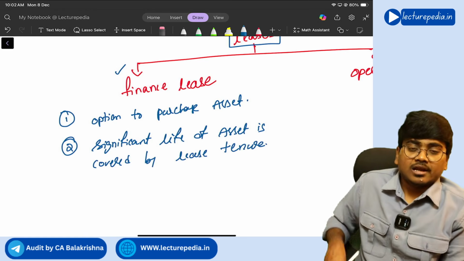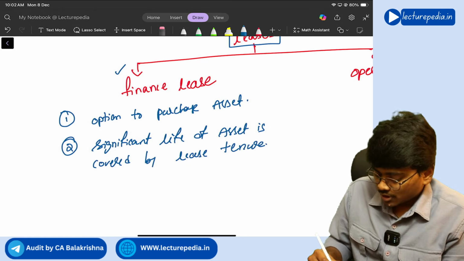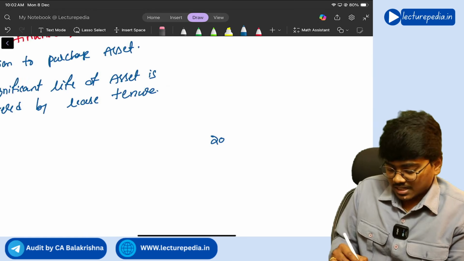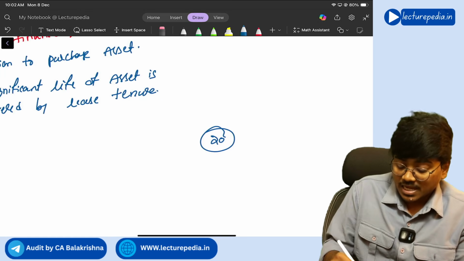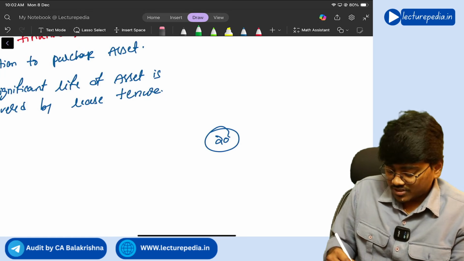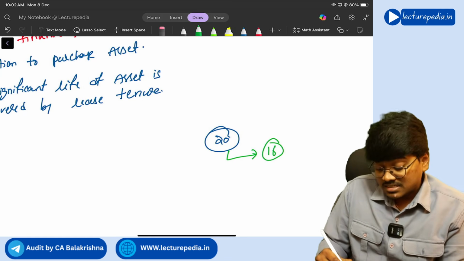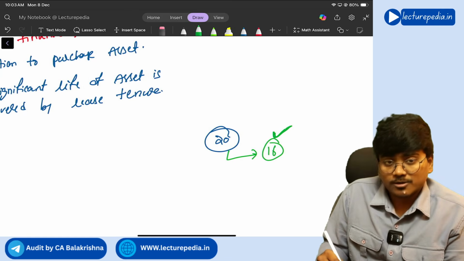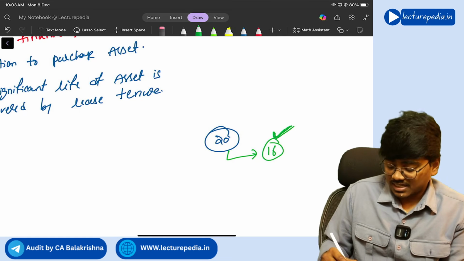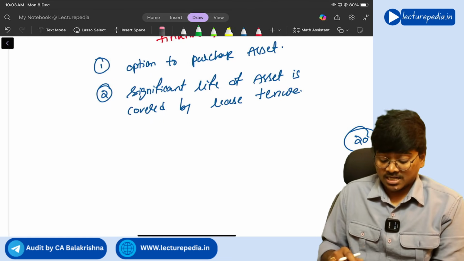That means, let's say the life of the asset is 20 years, and the lease of this asset has been given for 16 years. So a significant portion of the life of the asset is covered by the lease tenure. This is the second feature.